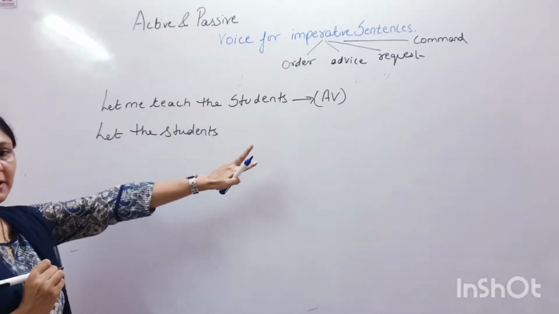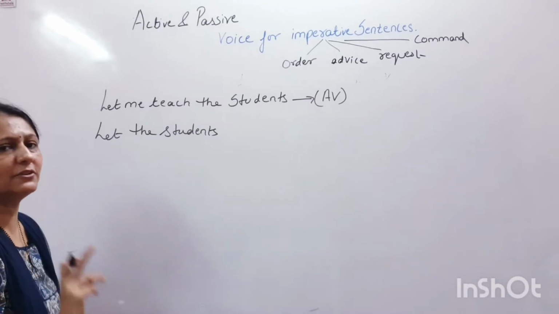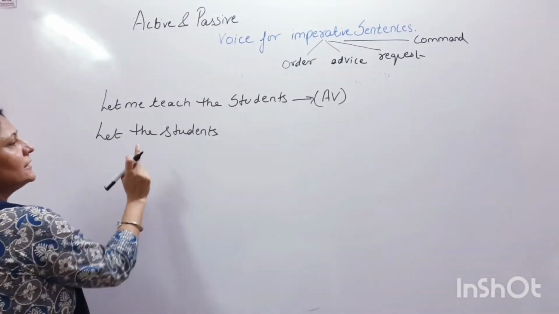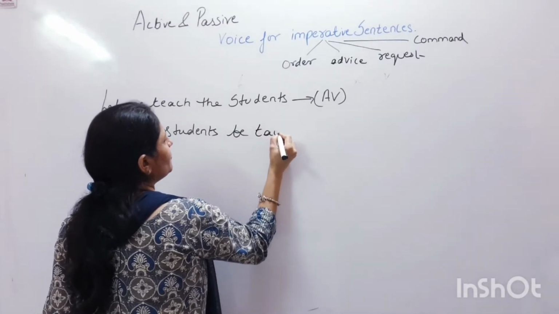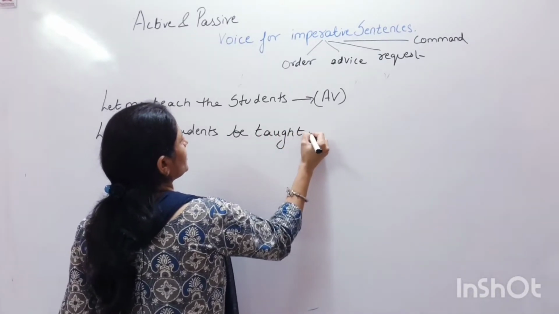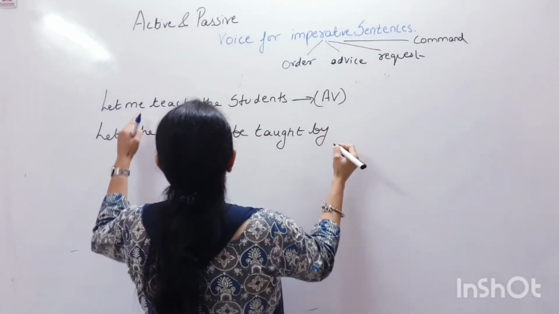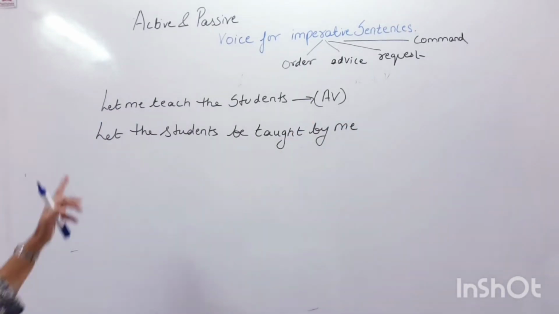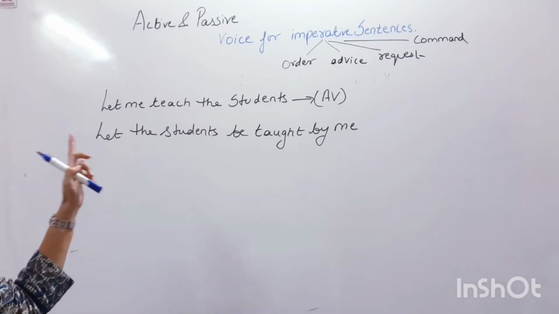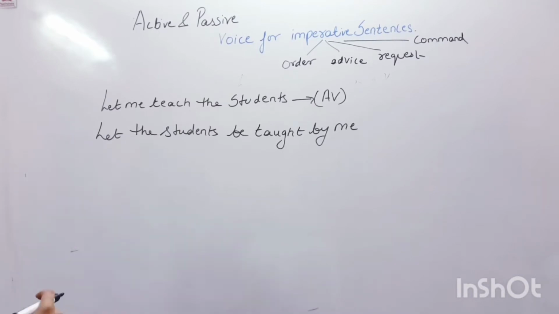The formula I told you a little while ago, I had written the word be. Let the students be the V3 form taught by me. Let me teach the students becomes let the students be taught by me.